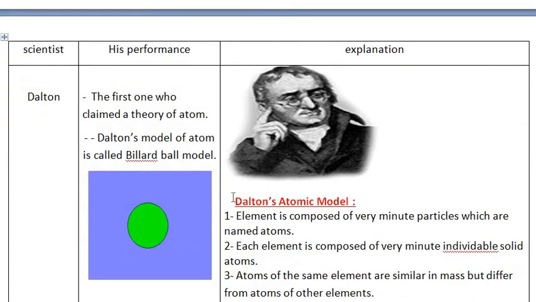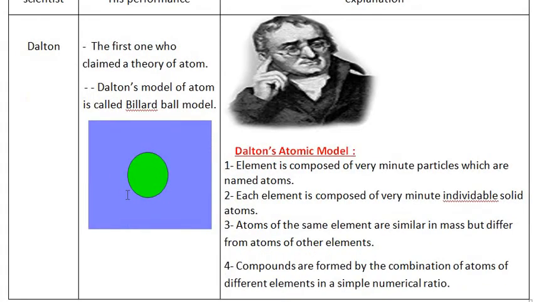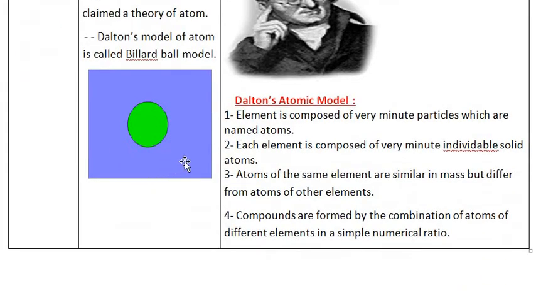Here is Dalton. Dalton is a scientist. Dalton was the first person who put forward a theory of the atom. He said that the atom is part of a substance. He introduced a model called Dalton's atomic model.